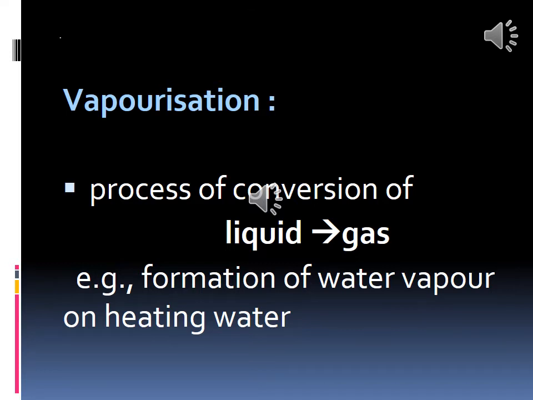On heating, the water vapor will be produced. If you are boiling the liquid, the vapor will come. So the process of conversion of liquid to gas is called vaporization. On heating only the vapors are produced. What is the example? Formation of water vapor on heating water. What do you mean by vaporization? The process of conversion of liquid to gas is called vaporization, for example, formation of water vapor on heating water. Can you all understand?